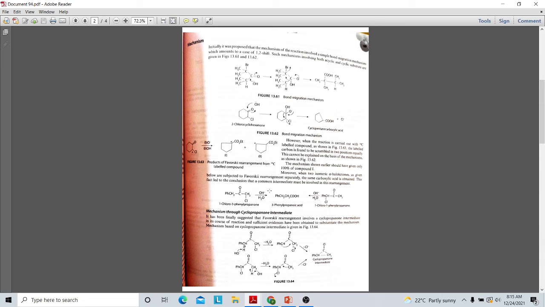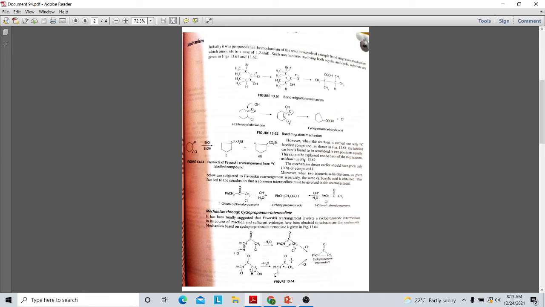So later it was suggested that this Favorsky rearrangement does not occur by direct bond shifting, and a cyclopropanone intermediate mechanism was suggested. A cyclopropanone intermediate suggestion means the Favorsky rearrangement involves the formation of a cyclic intermediate. That is, cyclic intermediate formation is seen.